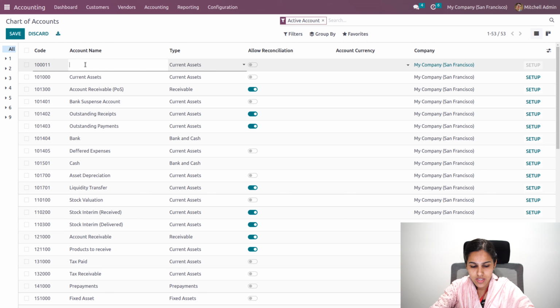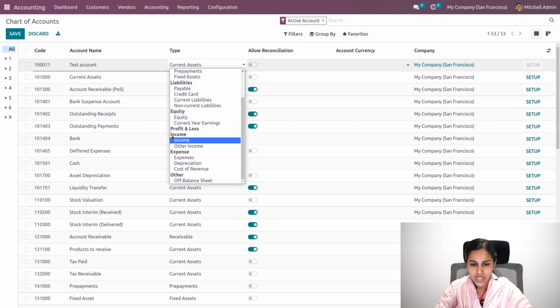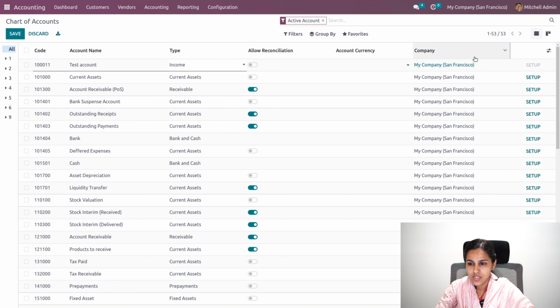and you can provide the account name as just account. Then you can choose the account type. So here you can see the chart of account types. Those under the balance sheet are assets, liability and equity. And under the profit and loss, you'll be able to see the income, expense and other accounts, that is off balance sheet and all. So I'll be providing the account type as income. Okay, and you can save.